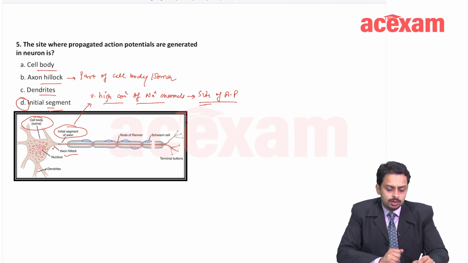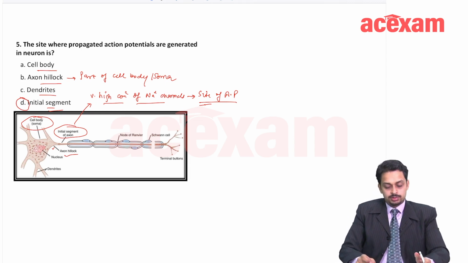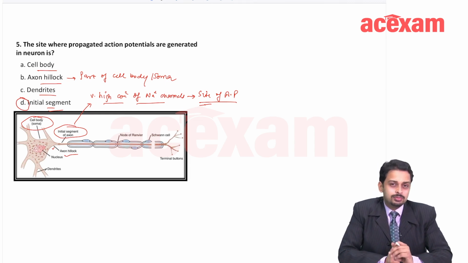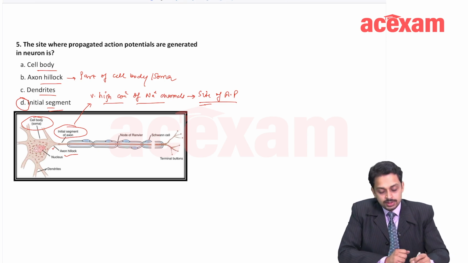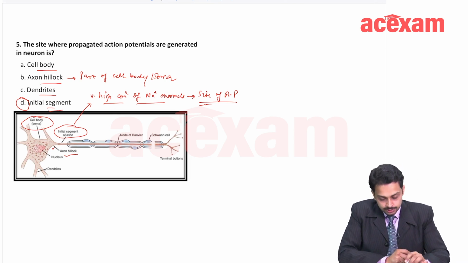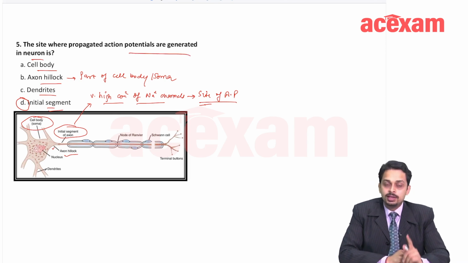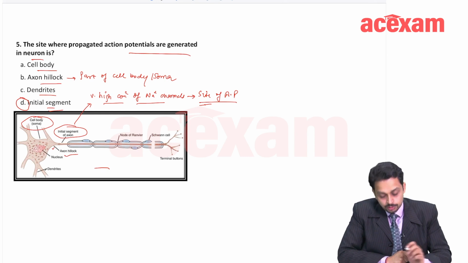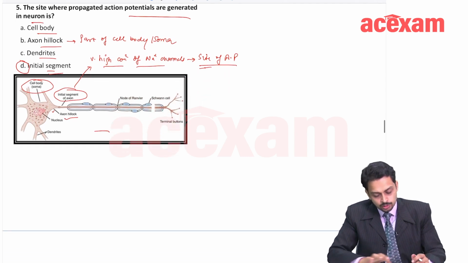Now, if there is a tricky MCQ in which initial segment is not given, while the other options are there, cell body, axon hillock, dendrites or soma or something like that, then in such a case, what would be the answer? Then axon hillock can be the answer, okay? But if initial segment is given in the options, it has to be the answer. Initial segment is the site of generation of action potential in a motor neuron.